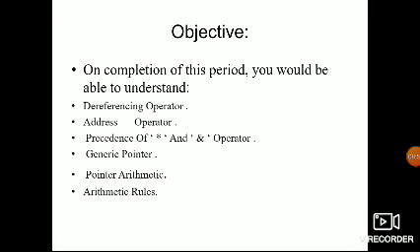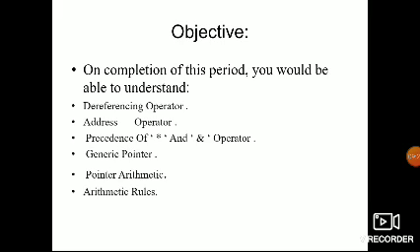So now, today's topics we will discuss: the dereference operator, the address operator, precedence of the dereference and ampersand operators, generic pointers, and pointer arithmetic rules. On the completion of this period, you will be able to understand all these topics. The dereference operator we already discussed, and the address operator also.